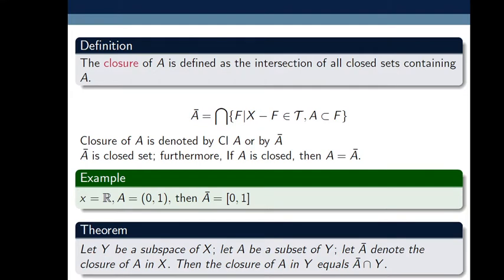Let Y be a subspace of X and let A be a subset of Y. Let A bar denote the closure of A in X. Then the closure of A in Y equals the closure of A intersection with Y. Here Y is a subspace of X and A is any subset of Y, and A bar denotes the closure of A in X. Then closure of A in Y equals the closure of A intersect with Y. So this we have to prove.